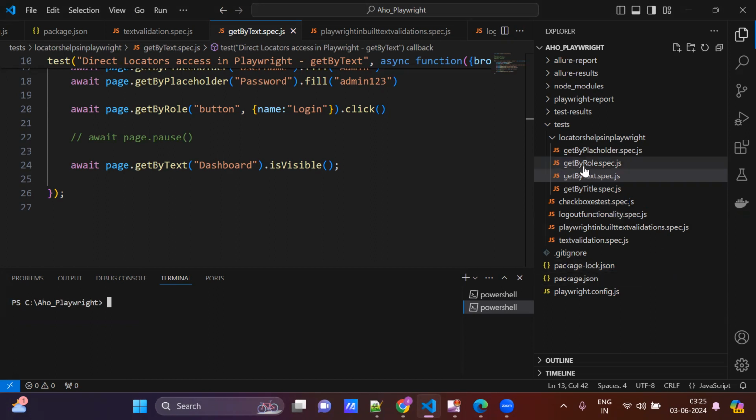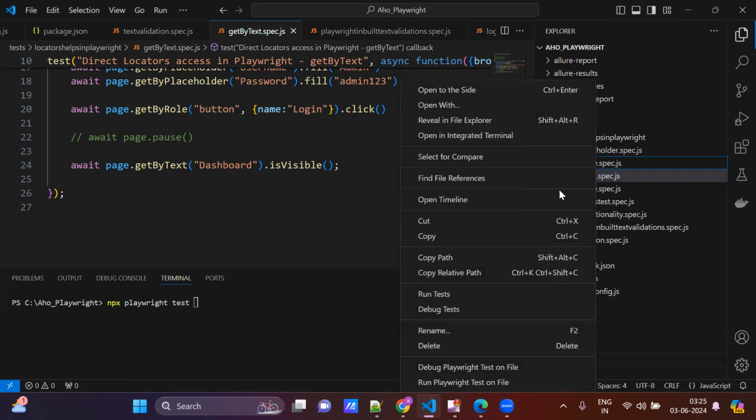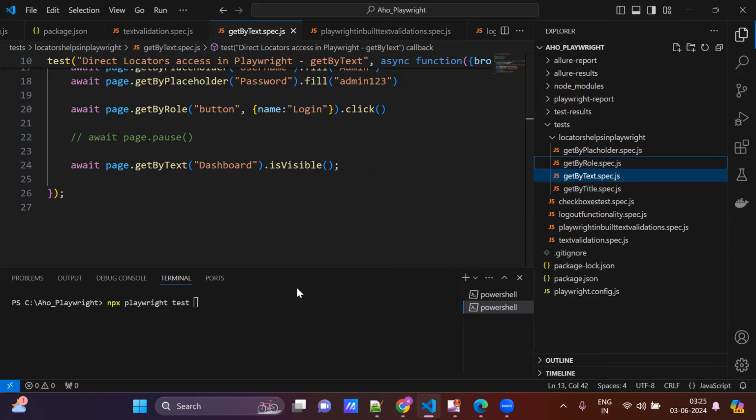Now I am running one test case named get by role, and another test case, logout functionality. So two test cases I am running at a time. Now say npx playwright test. First I am picking the get by role test case, copy relative path.